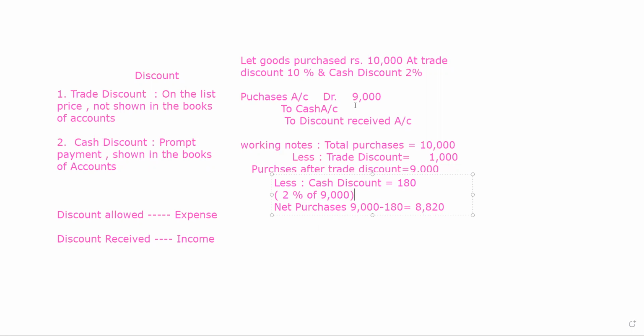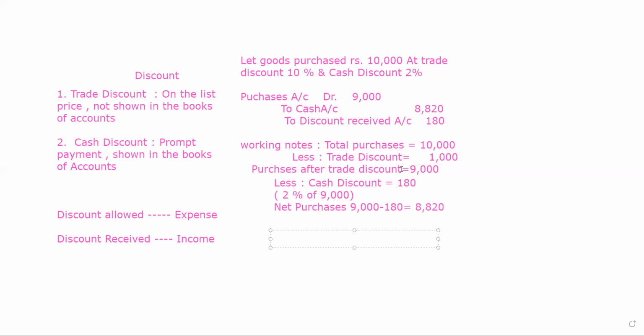Now the amount will be in cash. The amount will be 8,820 and the discount received will be 180. In this way, the complete example is to be done. Purchases account debit, that will be 9,000. It is the amount of the purchases after trade discount.